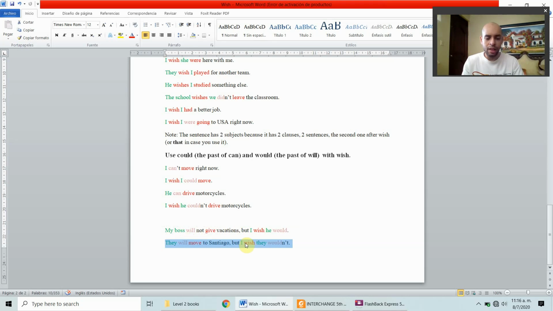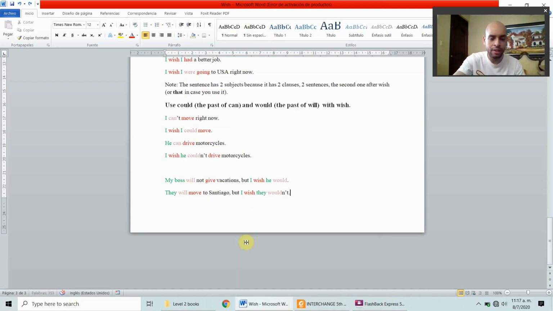They will move to Santiago, but I wish they wouldn't. So this is another way to express the same thing. We can use two different sentences divided by a period, of course. And I wish he would. It's the same thing. We are using a comma instead of dividing this sentence and this. So it's just a different way to express the same thing. They will move to Santiago, but I wish they wouldn't.